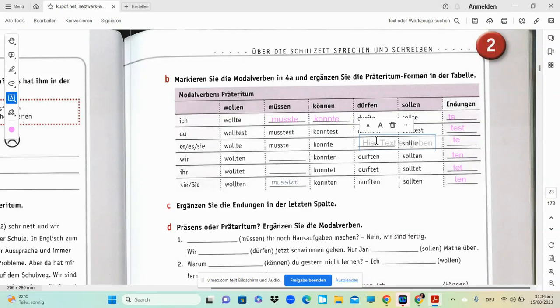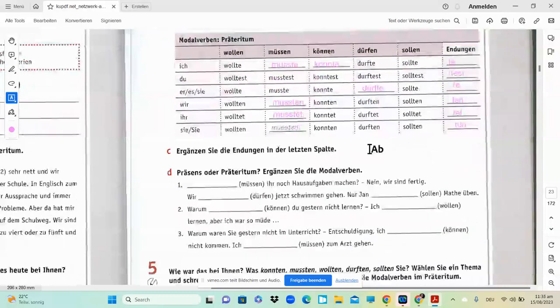Okay, similarly for dürfen, it's going to be durfte. Okay, you just have to change the endings and the Umlaut ist weg. Okay, wir mussten and ihr musstet. Yeah, I think it's pretty clear, it's pretty simple. Let's move ahead with the next activity.